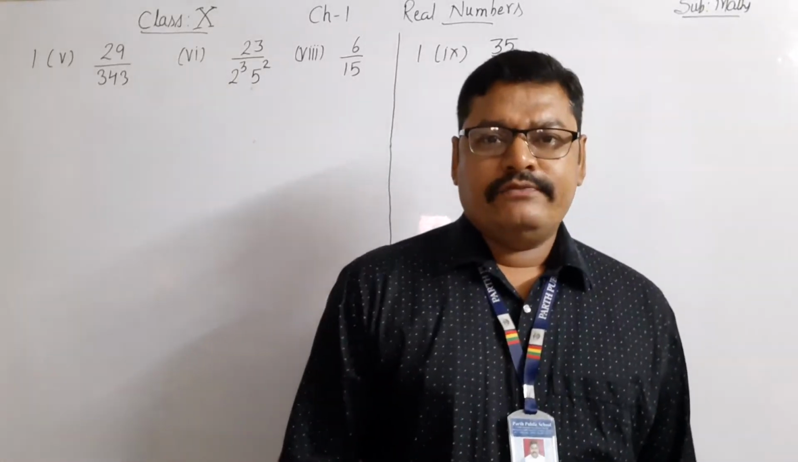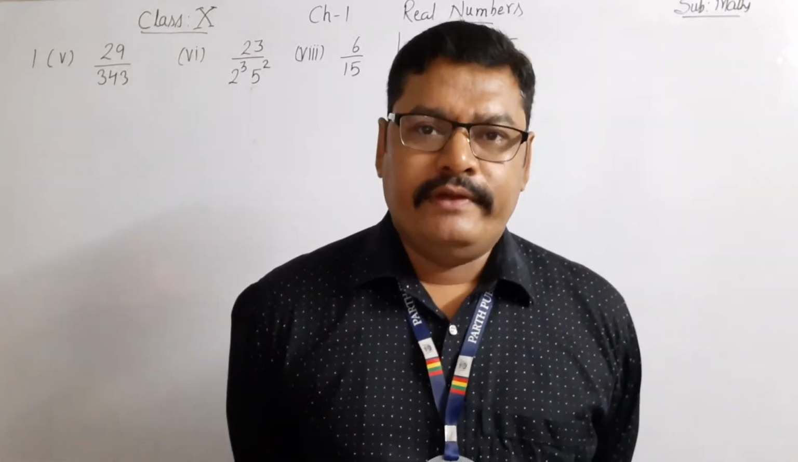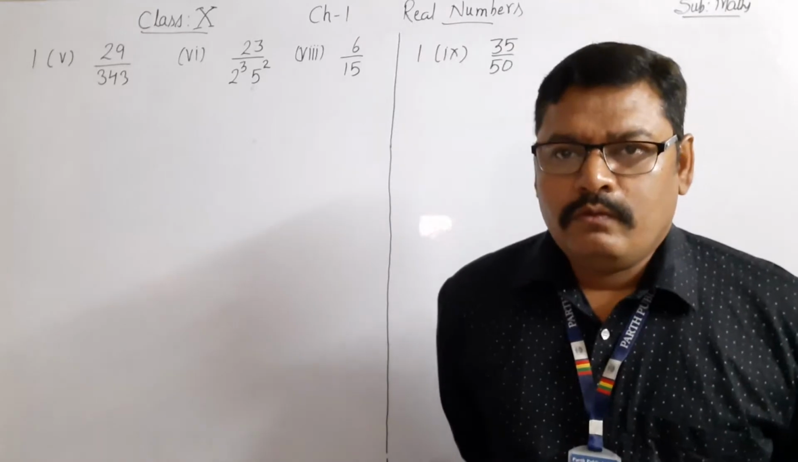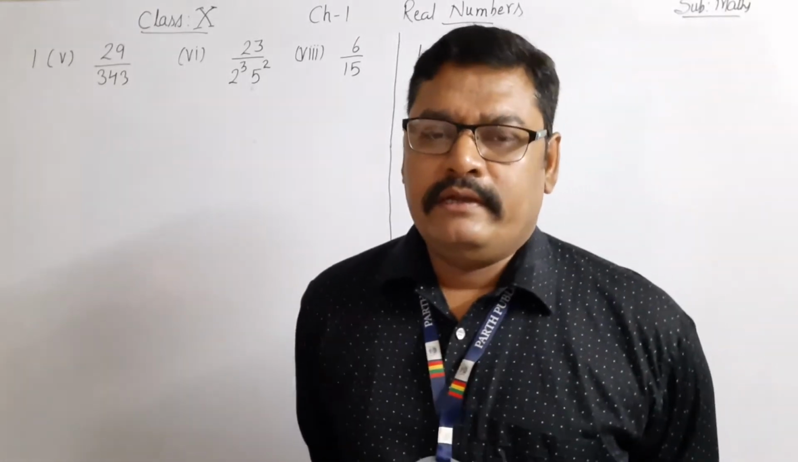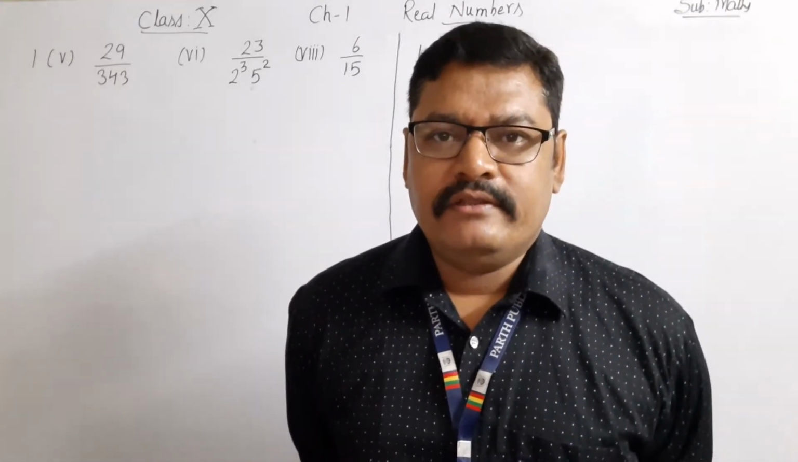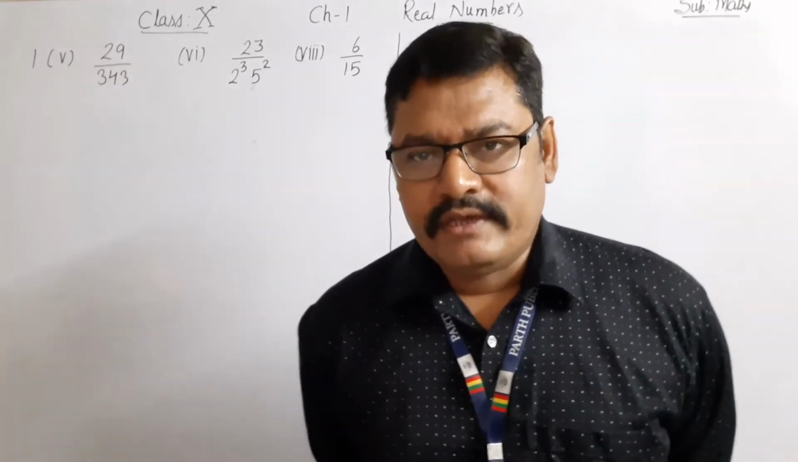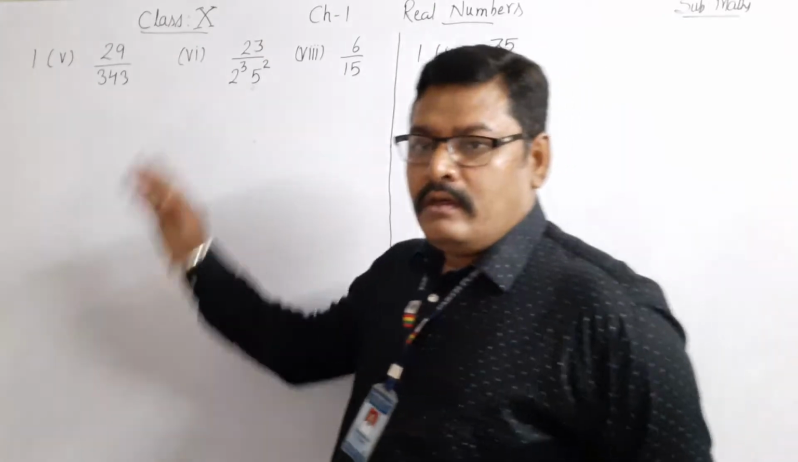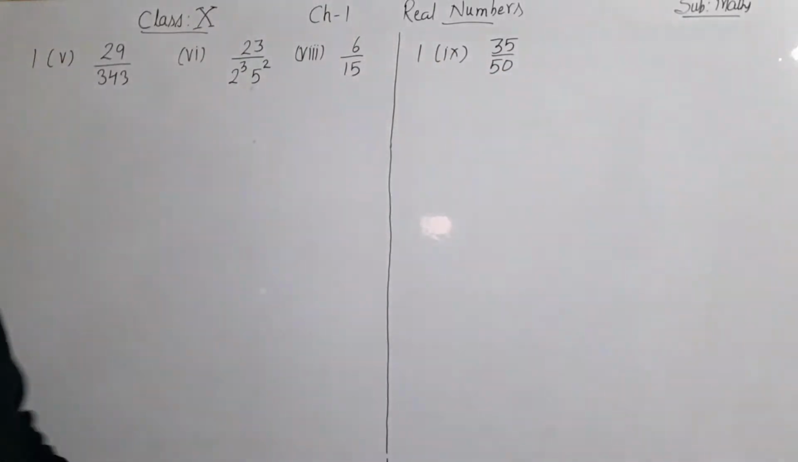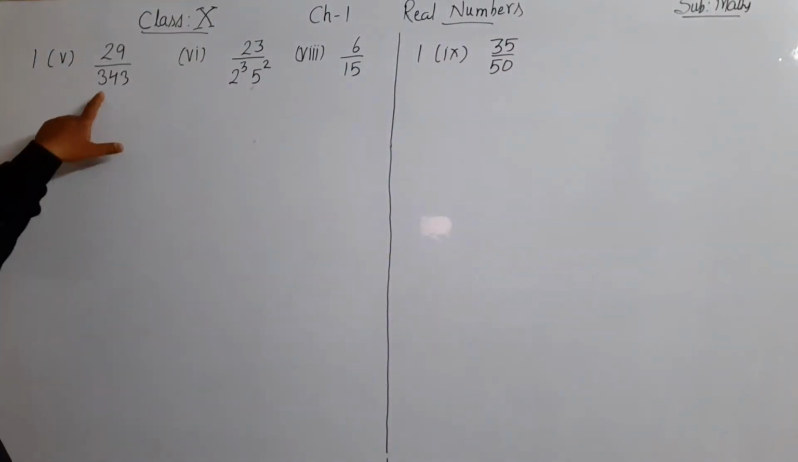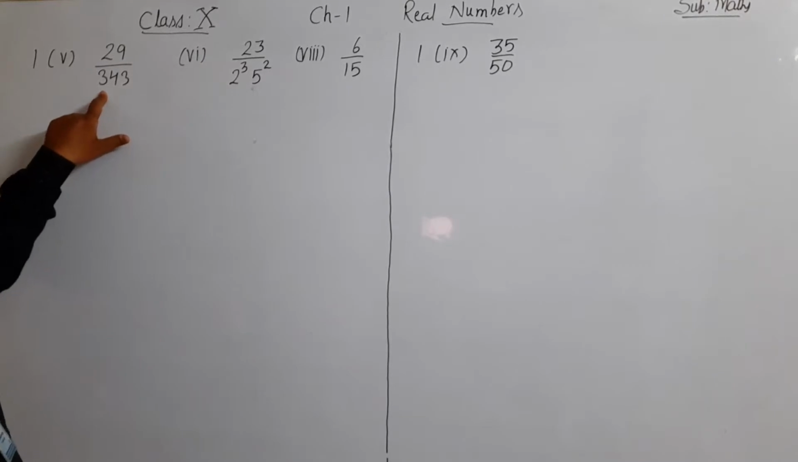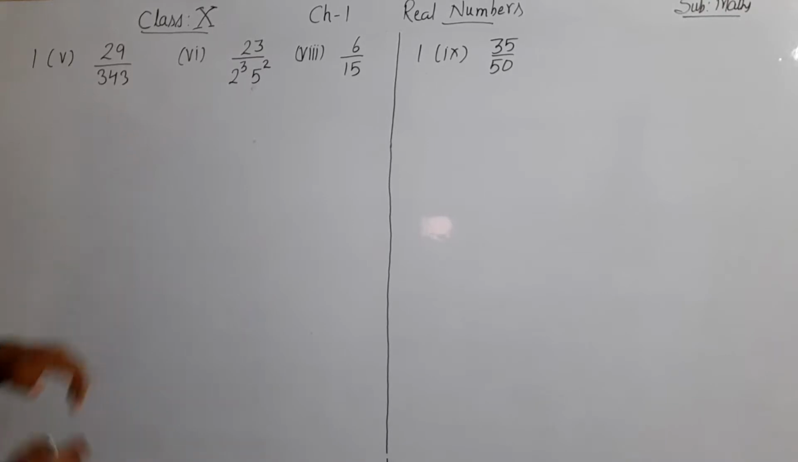Okay, student, as we have seen, with the help of the denominator we can see whether the rational number has a terminating decimal expansion or a non-terminating decimal expansion. Let us do some more questions. Question number 1, part 5. Whether 29 upon 343 has a decimal expansion which terminates or which doesn't terminate but repeats.